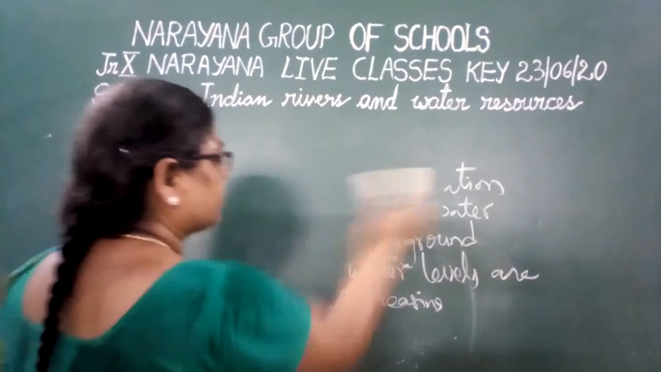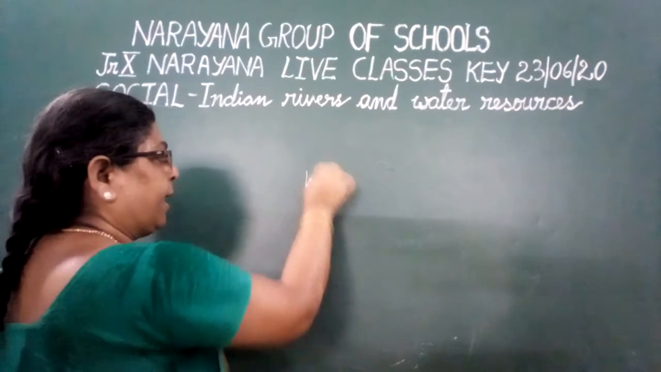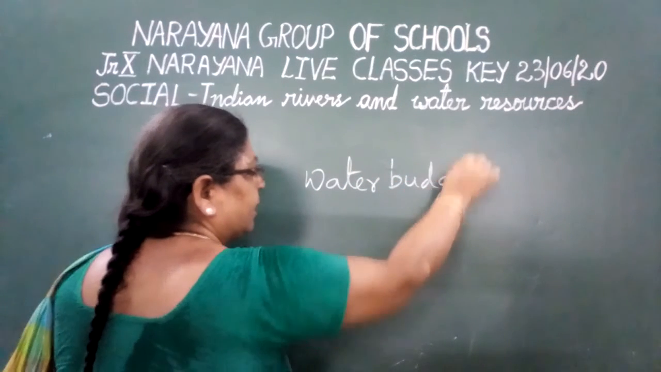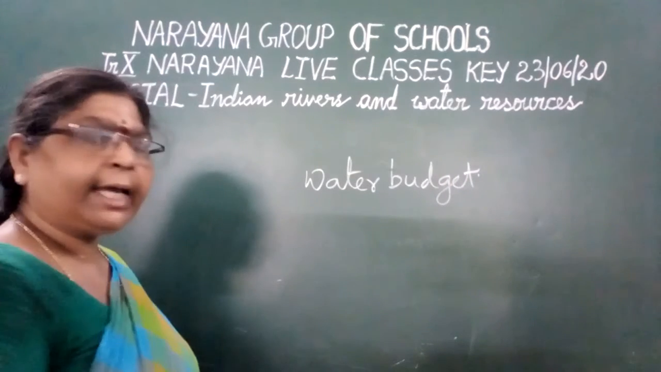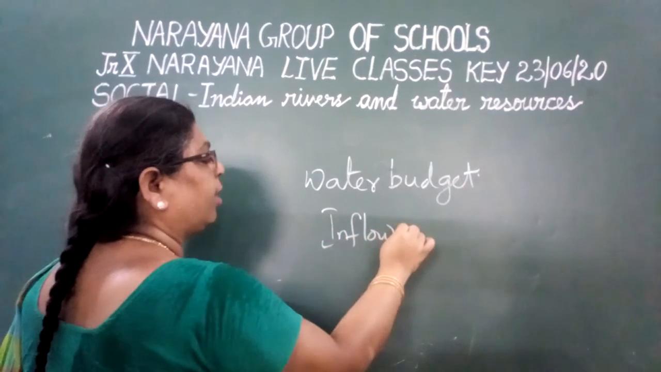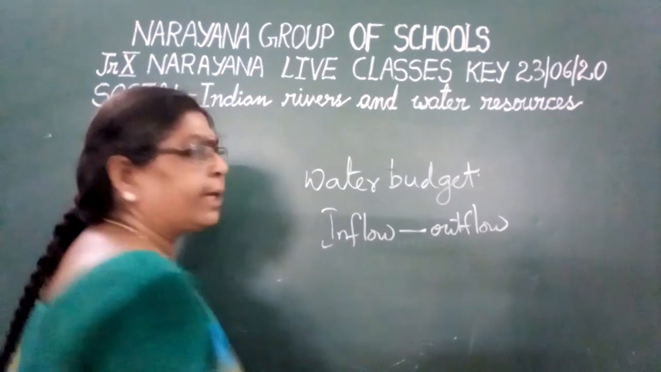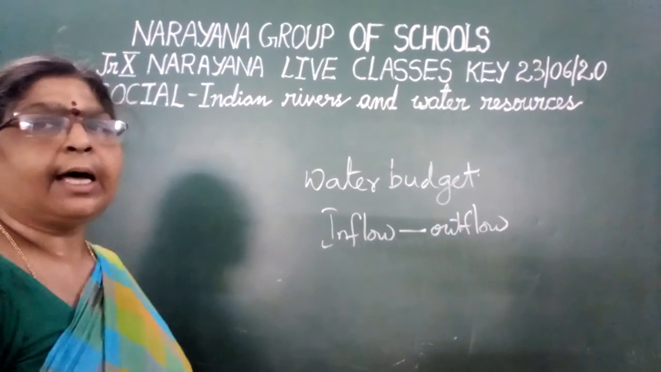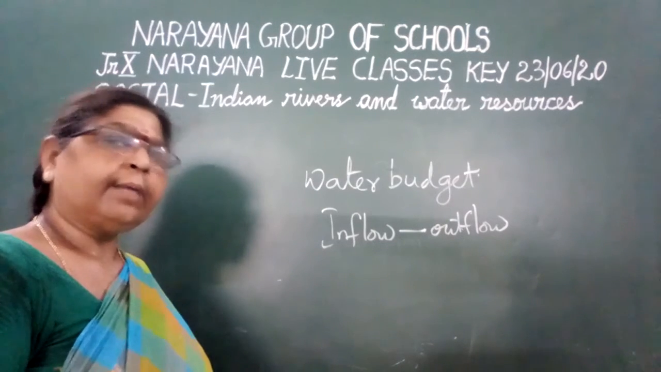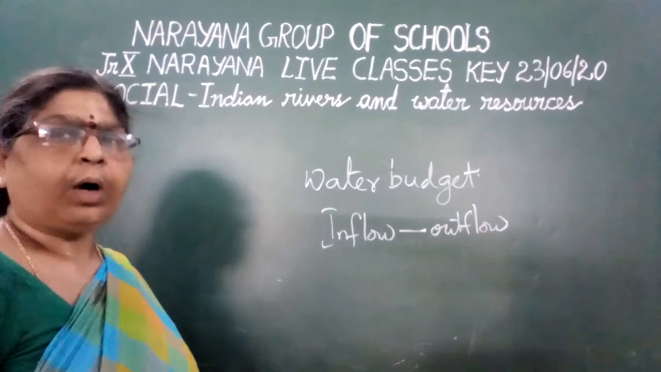Now coming on to the next one, we are entering into the first 1 mark question. What is meant by water budget? What is meant by budget? The calculation of availability. So how do we calculate this water budget? Inflow, how much water is available? Inflow minus outflow. The inflow of the water minus the outflow of the water gives us the water budget. So water budget is the calculation of the inflow and outflow of the water.